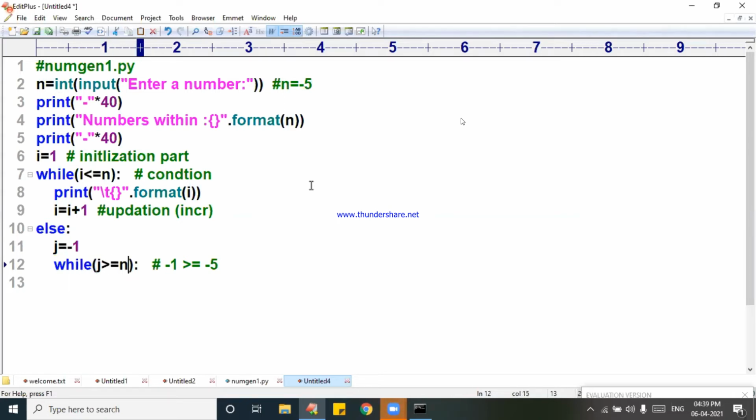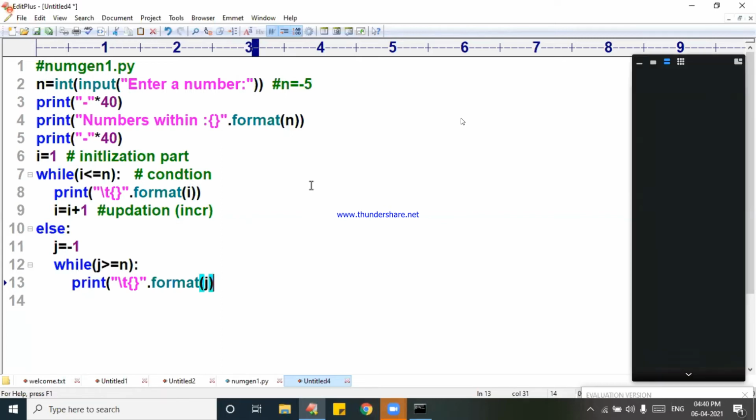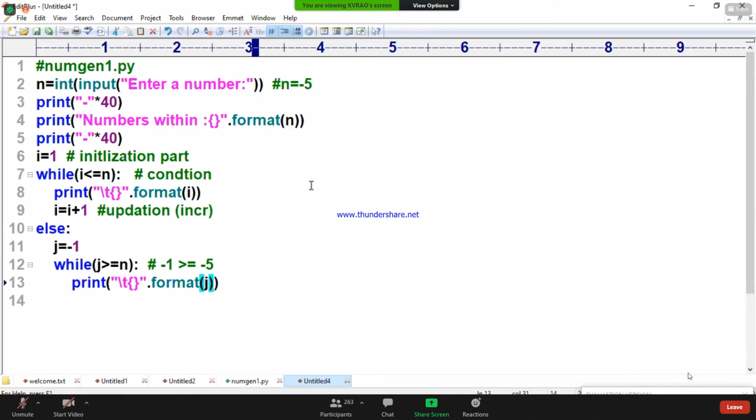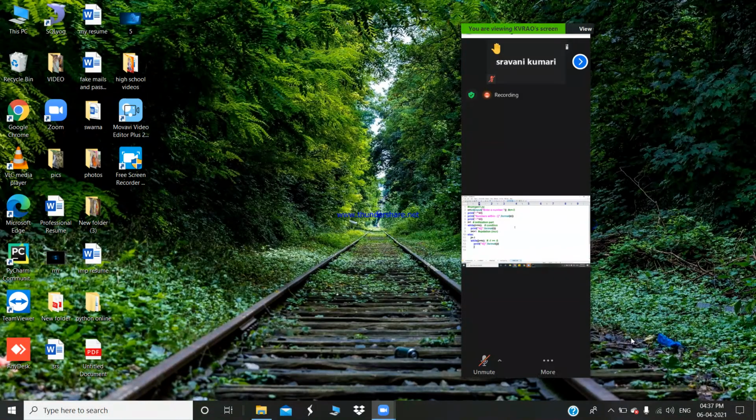It is true. What should I do? Print with backslash t, format of j. This condition is as it is. After that, what should I do? j is equal to j minus 1.